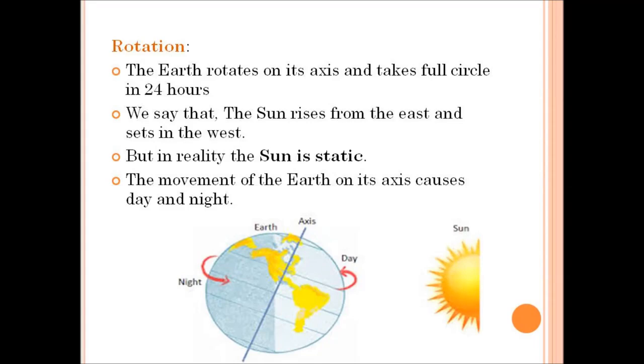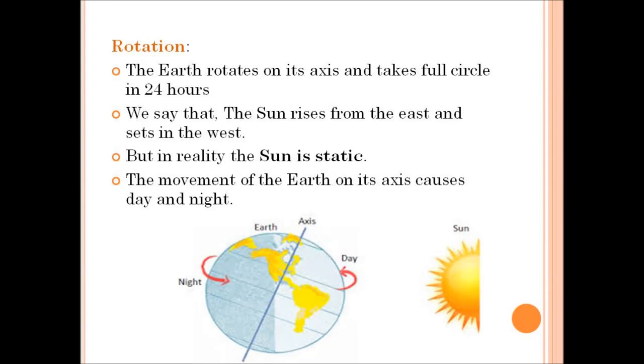Rotation. The Earth rotates on its axis. That is, the planet Earth spins around its axis just as a top spins around its spindle or needle. We all know what is meant by top. Top means bambaram.